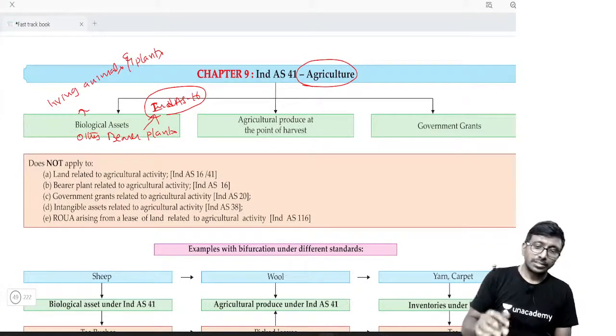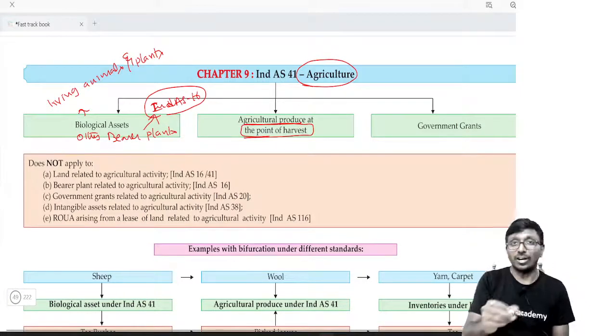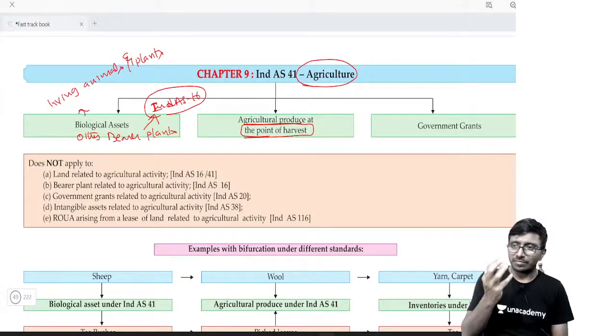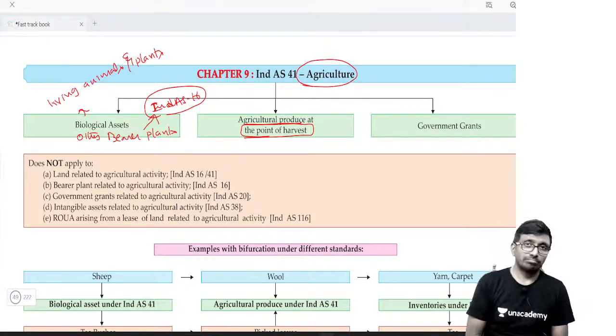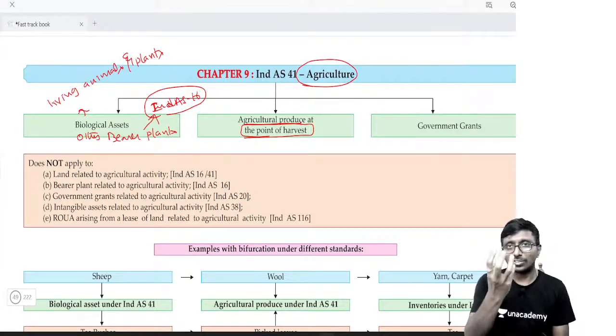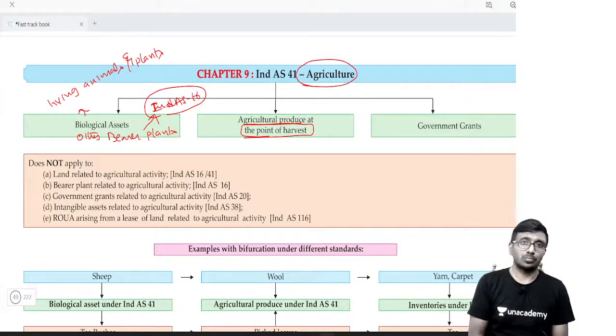Done. Next, agriculture produce at the point of harvest. What do you mean by at the point of harvest? Say when the fruit is attached to the tree, it is still with the tree. That is just before the removal, Ind AS 41 is applicable. Once you pluck the fruit, it is not part of Ind AS 41. Once you pluck the fruit, that is an inventory to you. Then you have to refer to Ind AS 2.